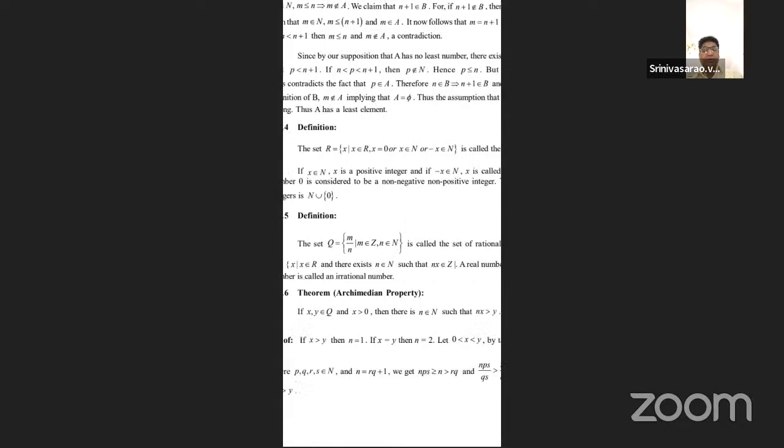In the formation of a rational fraction, the numerator must be an integer and the denominator must be a natural number. That is called a rational number. Now the roster form is: capital Q equals the set of x such that x is a real number and there exists n, a natural number, such that n times x is also an integer.